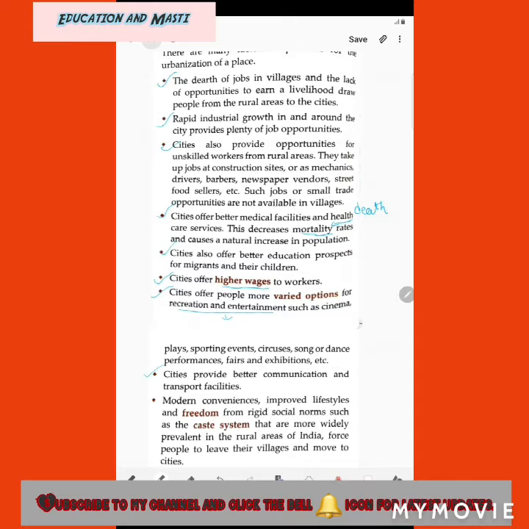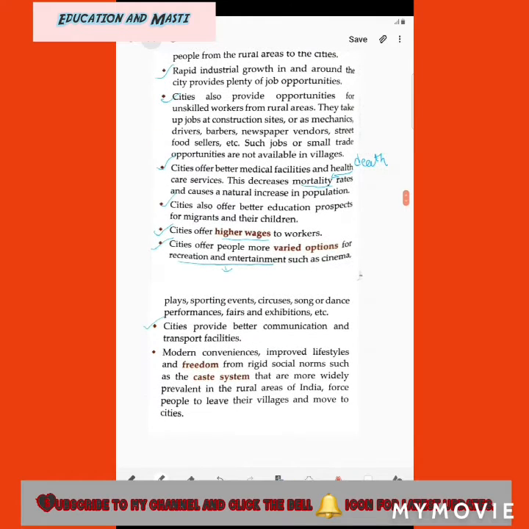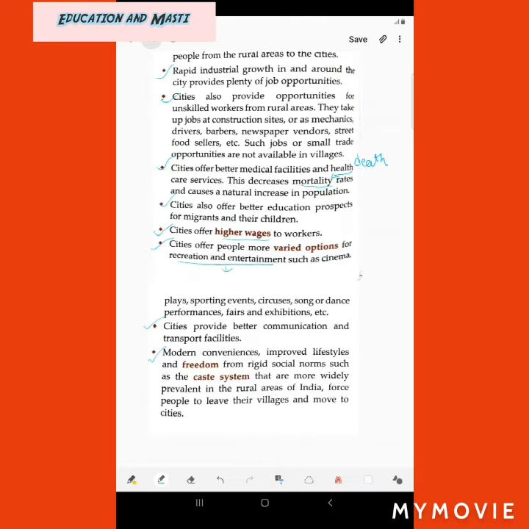Then cities provide better communication and transport facilities. In villages, there are no good communication and transport facilities. Also, the internet works very slowly there. Then, modern conveniences, improved lifestyles, and freedom from rigid social norms such as the caste system, which are more widely prevalent in the rural areas of India, force people to leave their villages and move to cities.